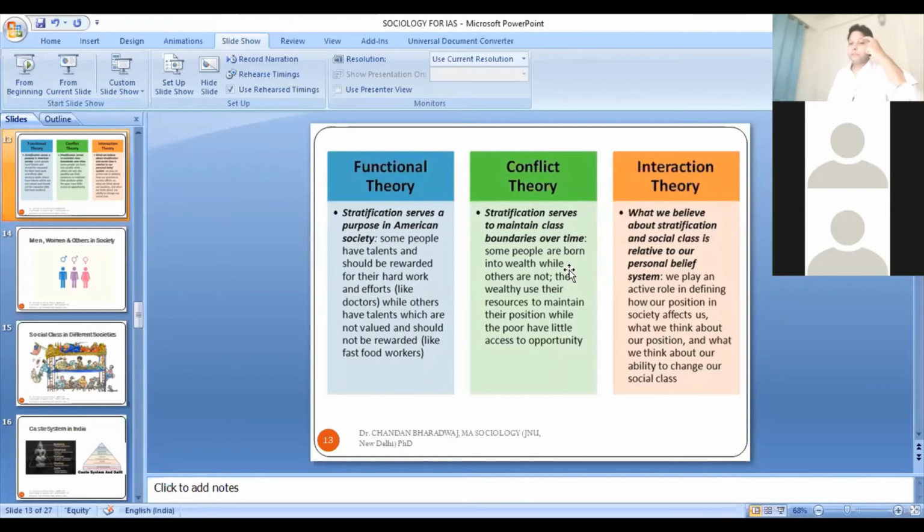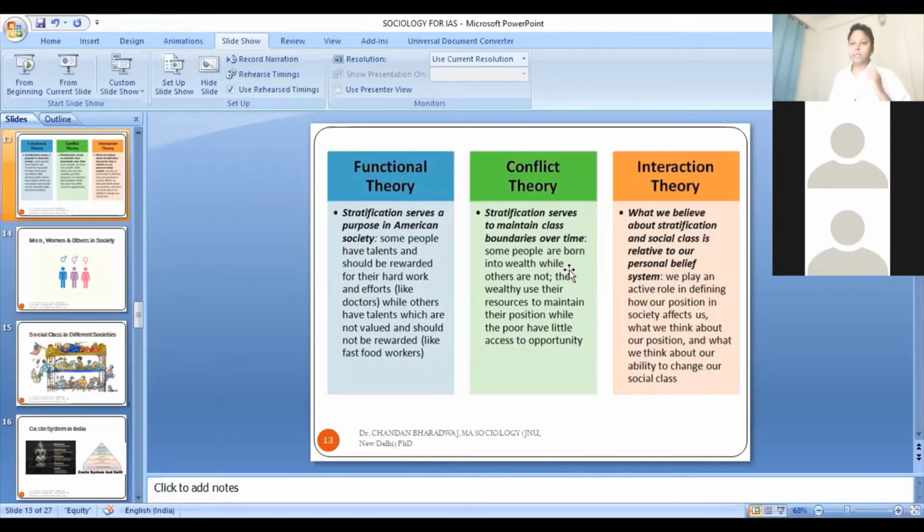There is another approach which is called conflict theory, the conflict approach or conflict perspective. What they believe is that this kind of focus on harmony, social order, social equilibrium is an overstated thing. In society we have scarce resources. The economic resource is scarce, the political power is scarce, and different individuals and groups are always in struggle with each other in order to have control over these scarce resources, whether it is economic resource or political power. This is called the conflict approach, conflict perspective.